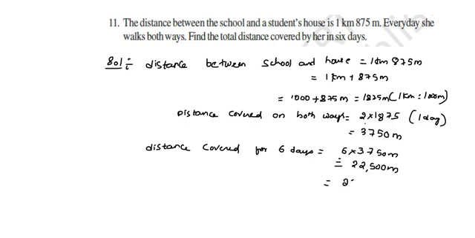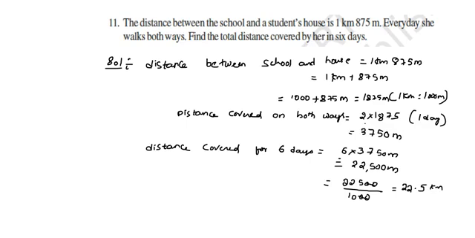So 22,500 divided by 1000. The zeros cancel. You may get 22.5 kilometers.